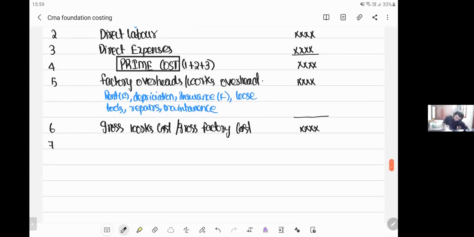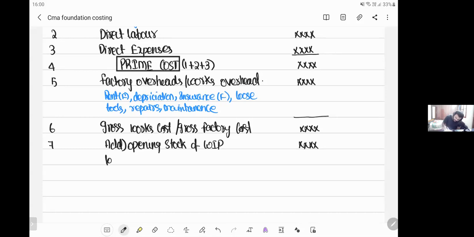So what adjustment will you make? As I said, there are three types of inventory. First type of inventory is raw material. We have already considered that. Second type of inventory is WIP. So for this gross factory cost, I'll add opening stock of WIP, that is work which is still in progress.